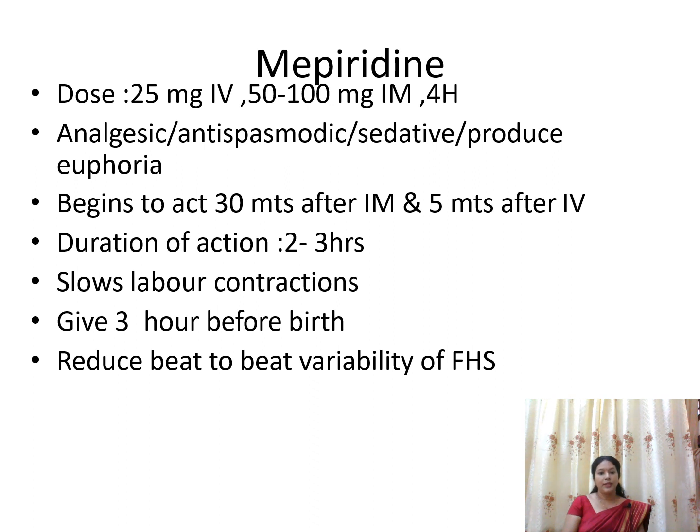The main problem is that it will slow down the labor contractions, or reduce the contractions of the uterus, because it has an antispasmodic effect. You can give it just 3 hours before the birth. In that case, even if the contractions are slightly slowed or delayed, it may not affect the progress of labor very badly, and it will reduce the beat to beat variability in the fetal heart sound also.